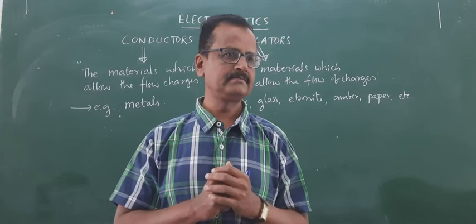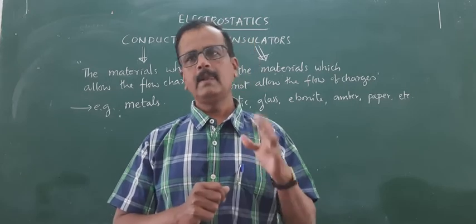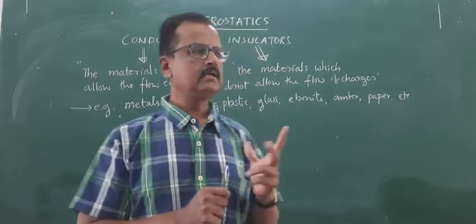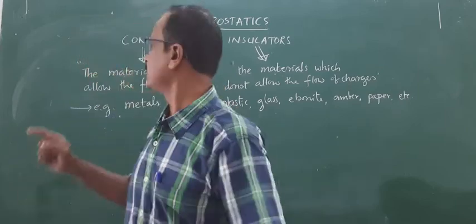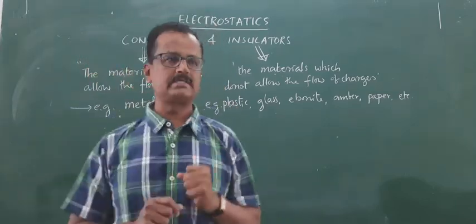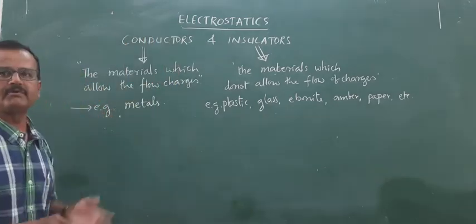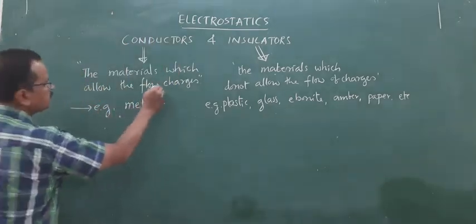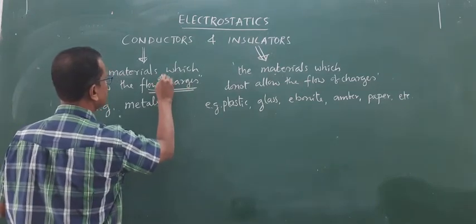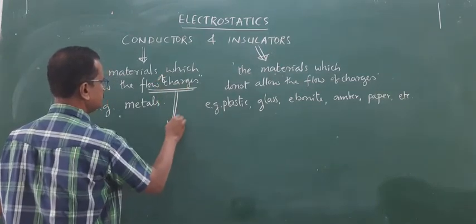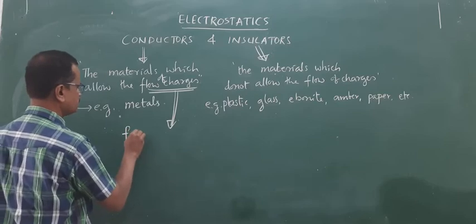Okay, so we are not going into so much detail. In electrostatics, we are dealing mainly with solids. So in case of solids like metals, it is the movement of free electrons. Flow of charges is nothing but free electrons.